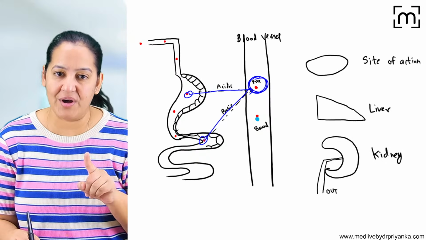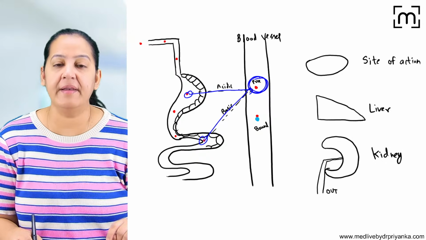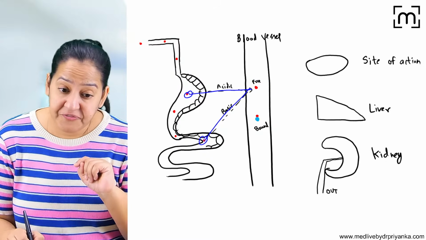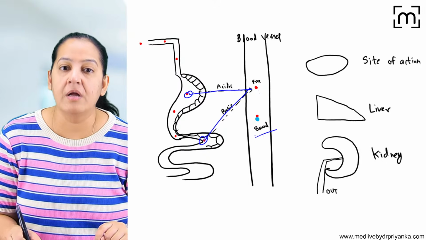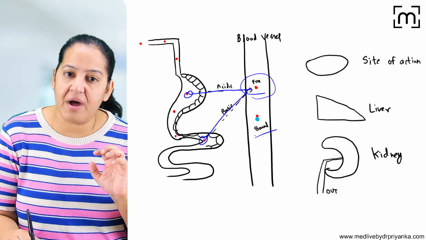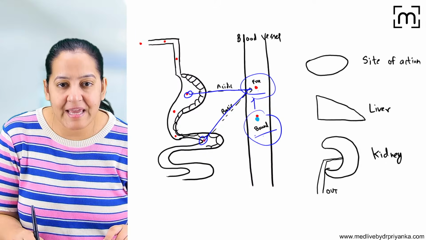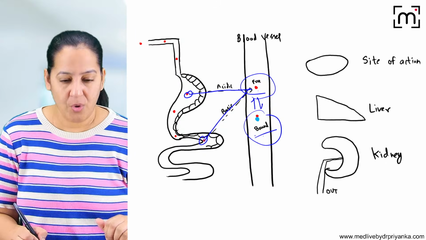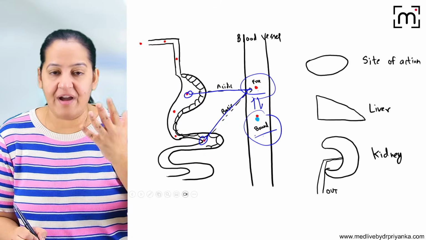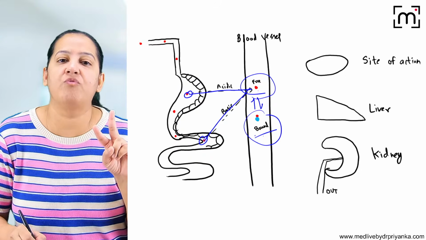Once the drug is in circulation, a fraction of the drug is known as free drug. A fraction of the drug binds with protein. This is known as bound drug. So a proportion is free drug and a proportion is bound drug, and there is an equilibrium between the two. So in the blood, we have two forms of the drug.